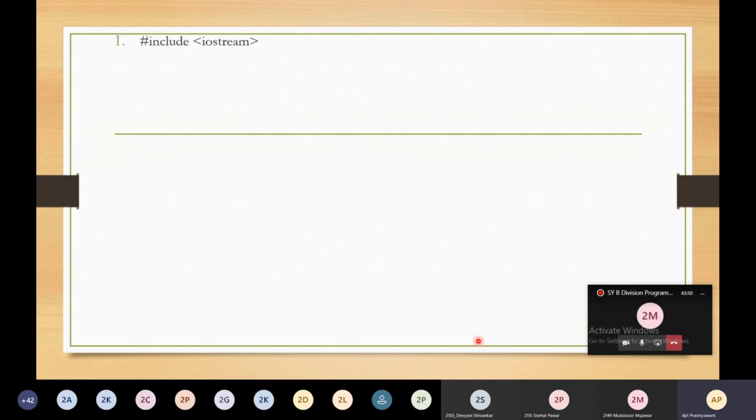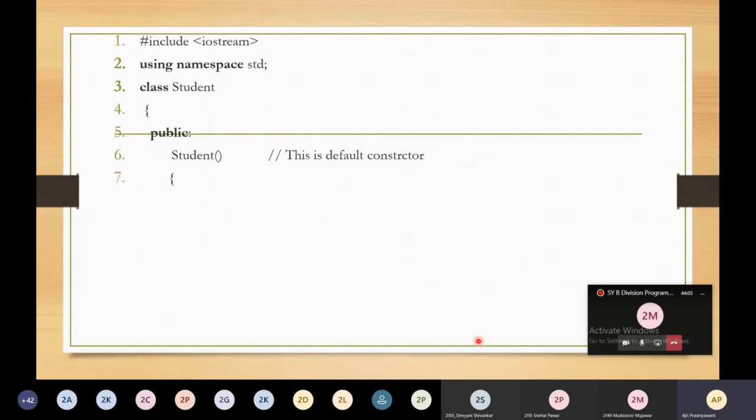So with the help of an example, we are going to see how you have to write this destructor inside the class. Again, I am taking the class as Student. Inside I have a constructor. This is my default constructor Student. I have just mentioned here one statement, default constructor invoked. So this is my constructor.